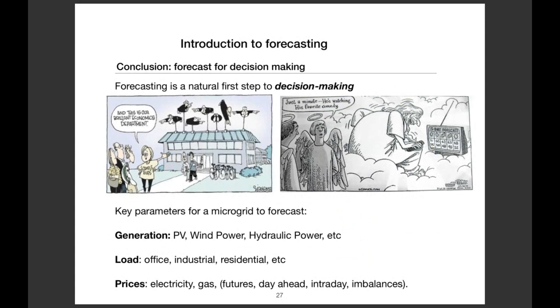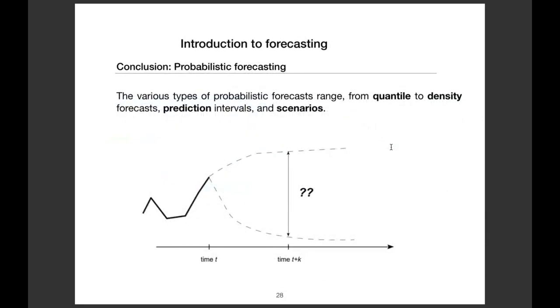Okay, so that's it for probabilistic forecasting. I will not tell you more. What you have to understand from the lesson of this morning and this one is that forecasting is just a tool for decision makers. It is just a way of providing information to take a decision. And there exist several types of probabilistic forecasts.